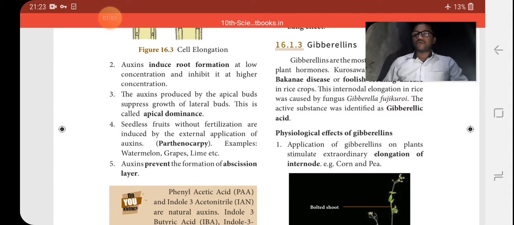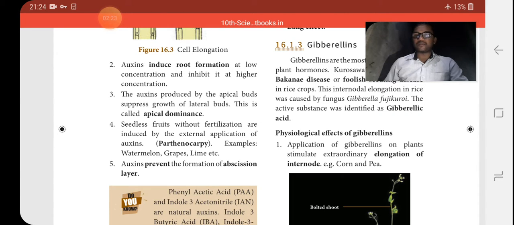So the plant hormones, all five of them: auxin, cytokinin, gibberellin, abscisic acid, ethylene. The physiological effects of these five hormones are very, very important. Each and every one is a 4 mark question. Any two 4 mark questions combined can be asked as a 7 mark question. See, the physiological effect of auxin has 5 points, and that is also asked as a 4 mark question.